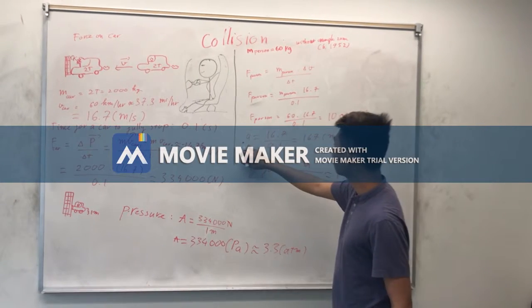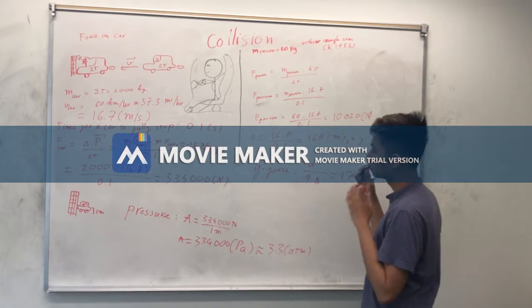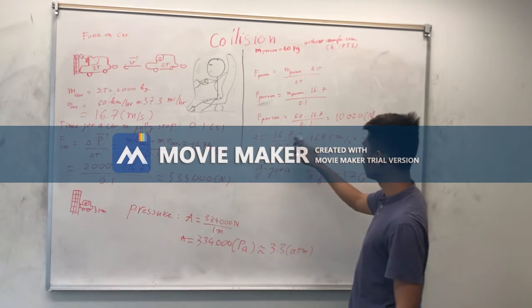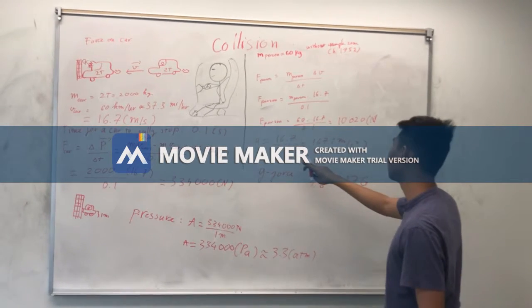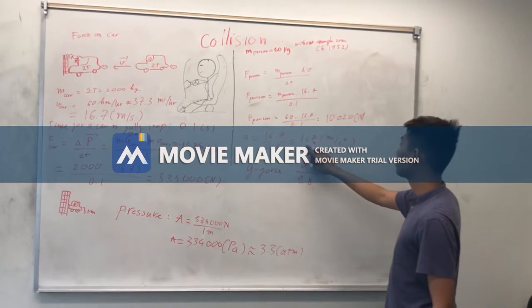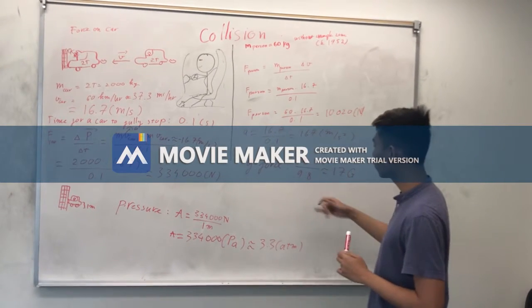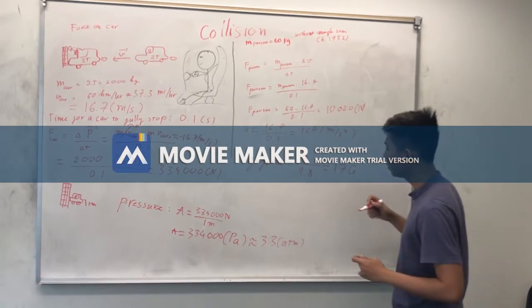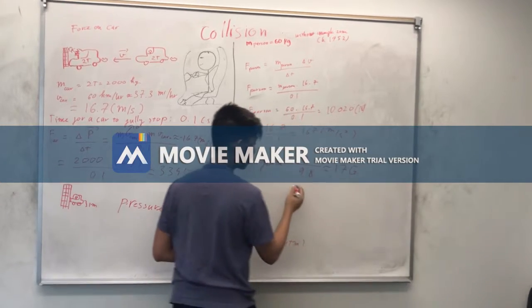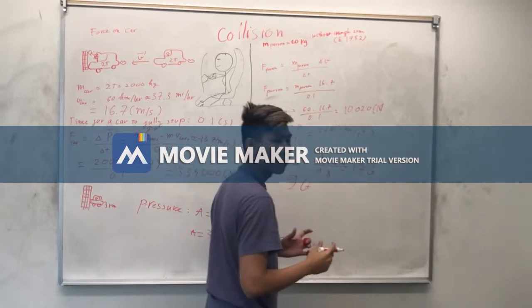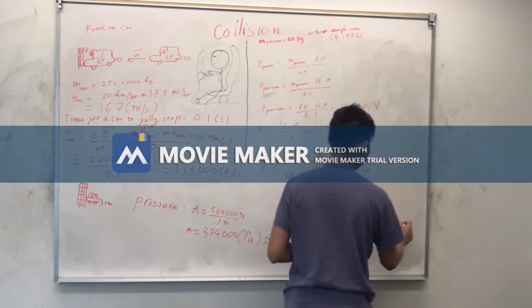Because the stop time is only 0.1 second, the acceleration is 16.7 divided by 0.1, which is 167 meters per second squared, and converted to g-force it is 17 g. A trained pilot can only handle 9 g, so that's almost double what a trained pilot can deal with.